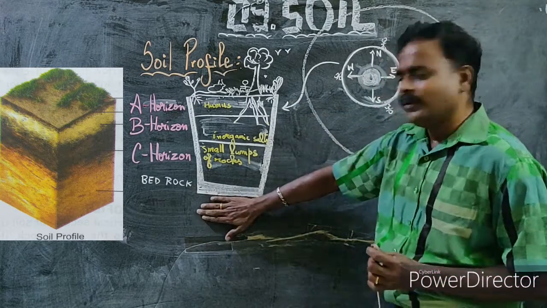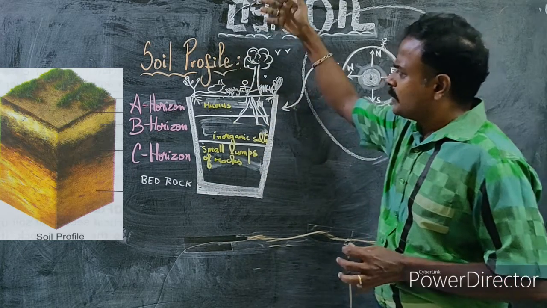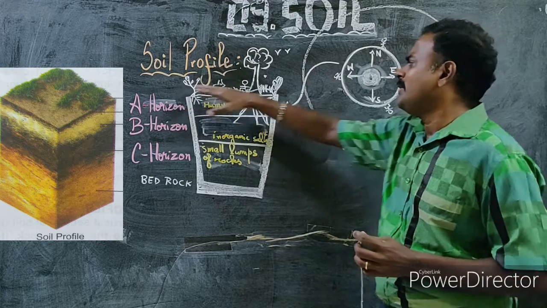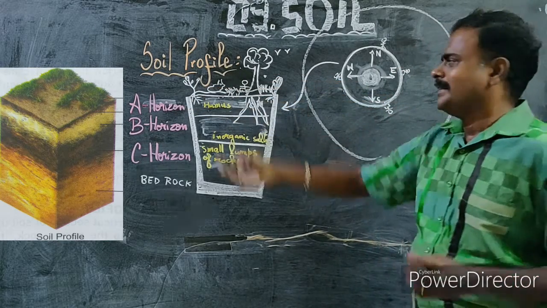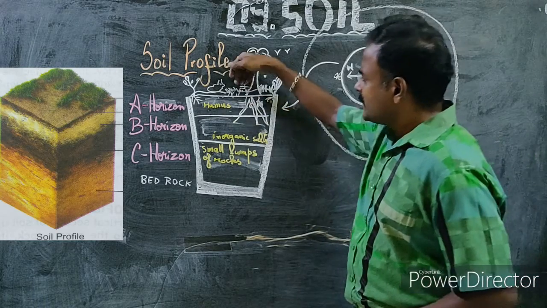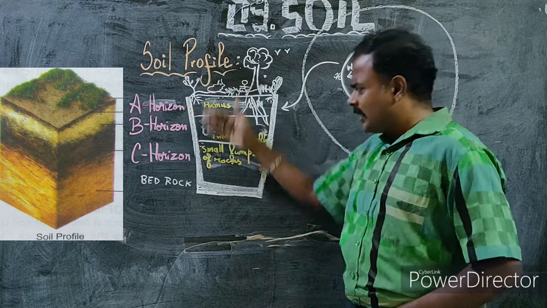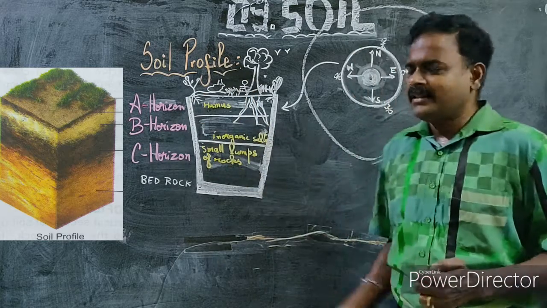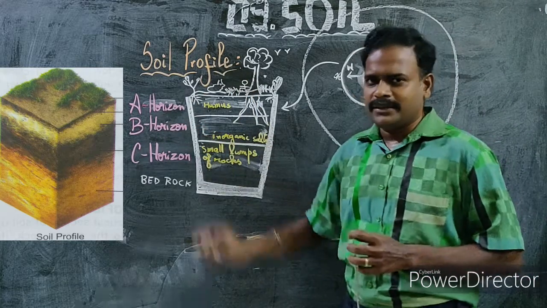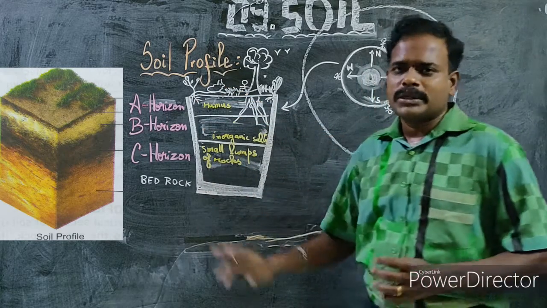So actually this is the core, from where you are going towards the surface. Let me start from the surface, where you have plants, animals, humans. It's just a simple diagram, don't mistake me. From the surface, the first layer. The soil profile comprises 3 layers, which you call horizons: topmost horizon, middle horizon, bottommost horizon.